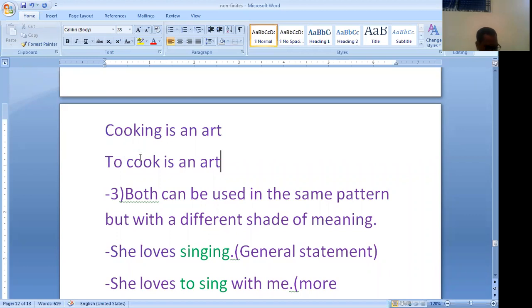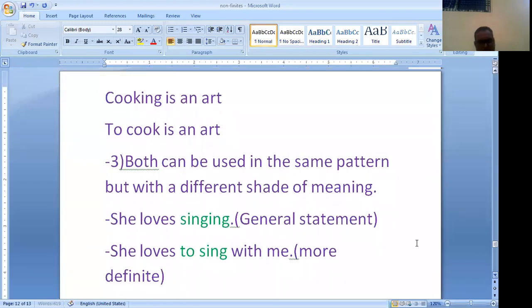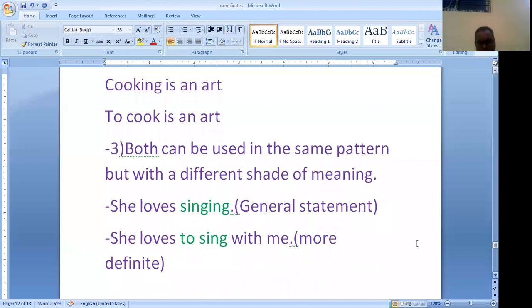So gerund and infinitive can be used as the subject of a verb. Both have the same meaning here. Cooking is an art, to cook is an art. But let us see next that you will see the difference in the meaning. Gerund as well as infinitive can be used in the same pattern but with a different shade of meaning.